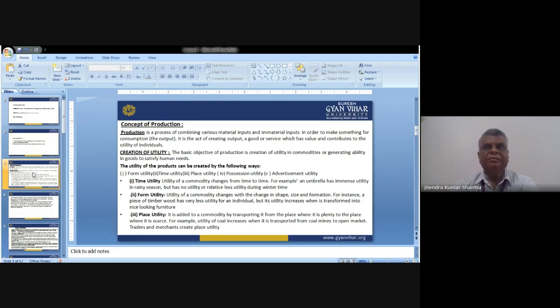It means sometimes we use physical inputs, sometimes raw material, and we convert this raw material through various other inputs like labor and machines.